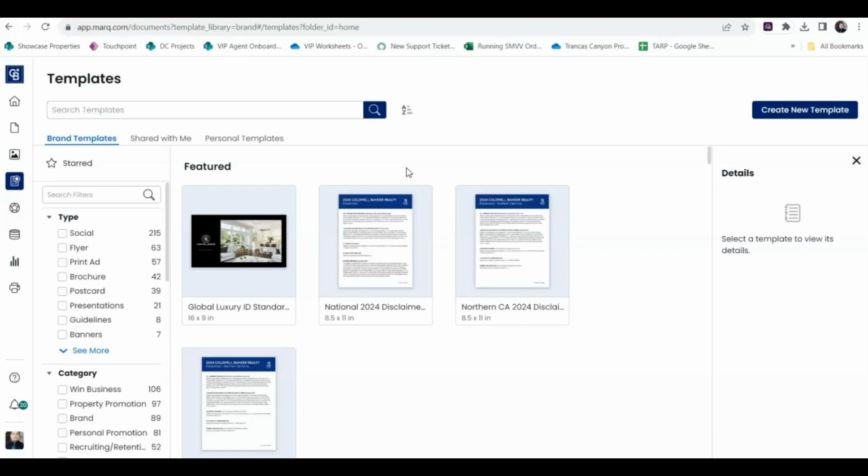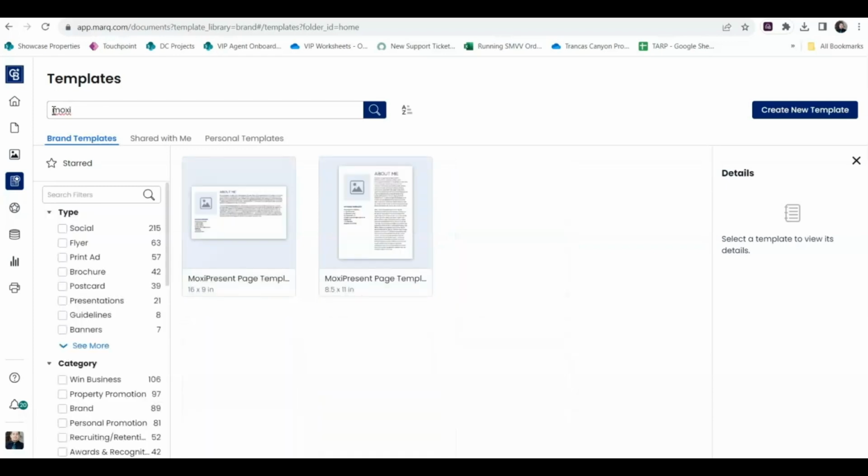I am starting off at the Marketing Center templates page here. And again, this is just going to be located within the Marketing Center tile within desk. And what I'm going to do here is up the top where it says search templates, I'm just going to click within there and then type.